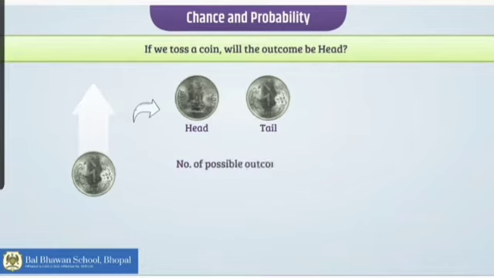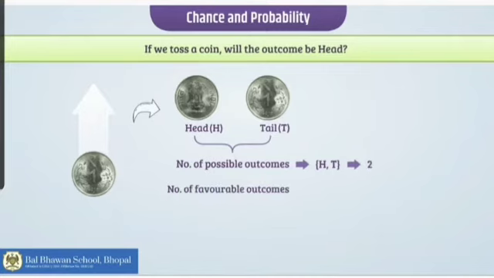Now, if we toss a coin, what will be the outcome, head or tail? So, the possible outcomes are either head or tail. Head I have represented by H and tail by T. So, H comma T are the possible outcomes. That means the total possible outcomes are 2. Now, number of favorable outcomes, that means I want head to come.